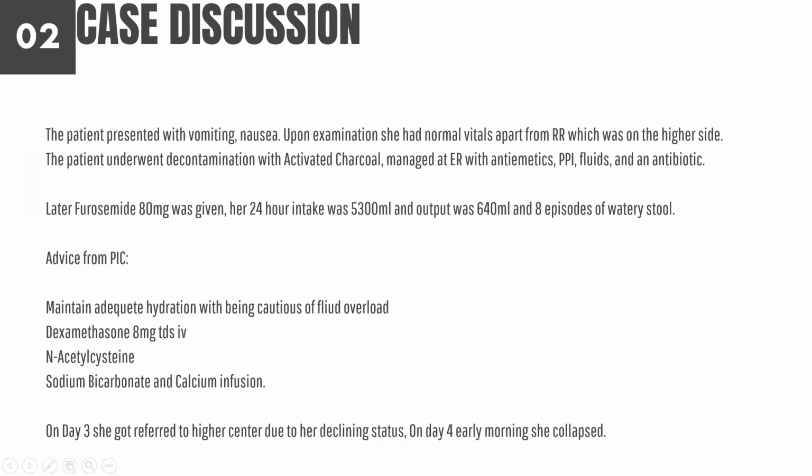To briefly describe it, the patient had presented with vomiting and nausea. Upon examination, she had normal vitals in the ER, except for respiratory rate, which was on the higher side. The patient underwent decontamination with activated charcoal 3 hours after ingestion, and then she was managed symptomatically with antiemetics, PPI, and IV fluids, and she was also given a dose of antibiotic. Because she didn't have good urine output, she was later given furosemide 80 mg. Her 24 hours intake and output are as follows. Her intake was 5,300 ml and the output was 640 ml with 8 episodes of watery stool.